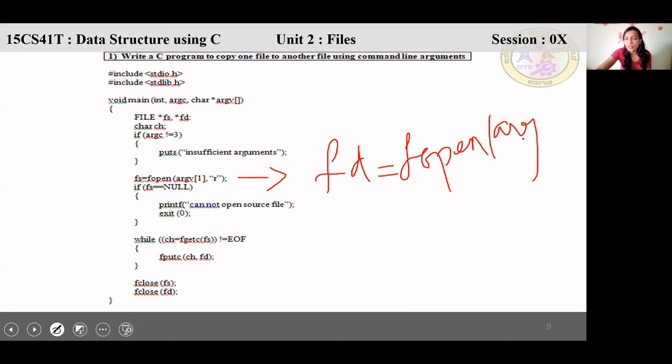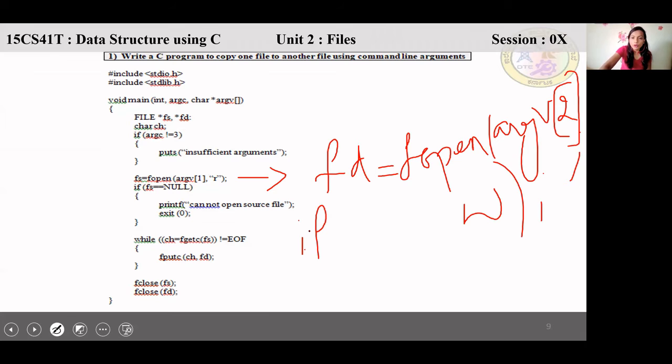The second file you have to open to write, so argv of 2, comma w. Check for this also, or you need not check. Then read from the first file fs and write in the second file fd. Then close both the files pointed to by fd and fs.